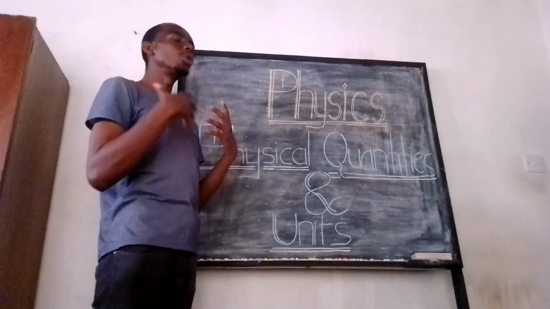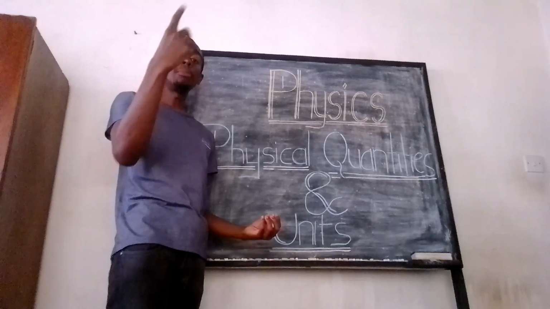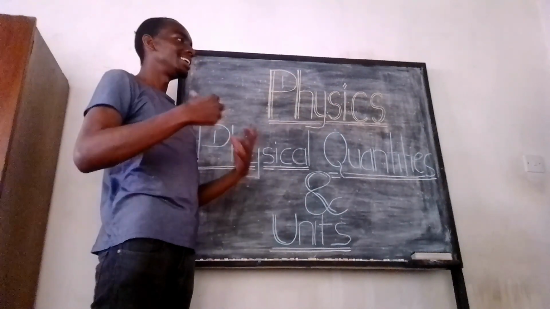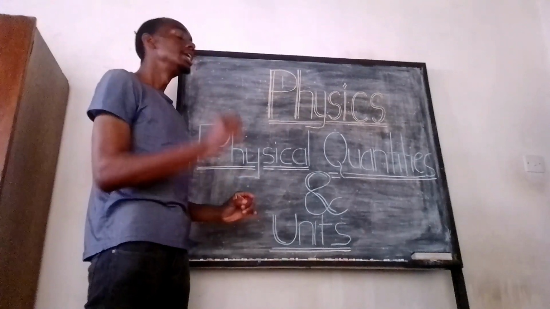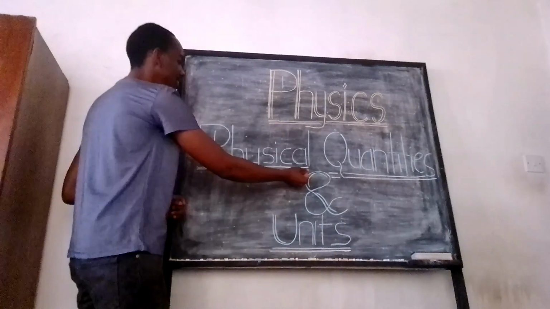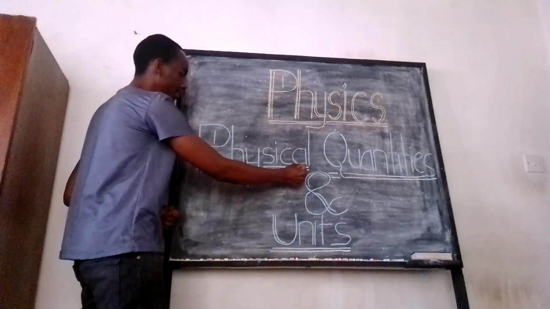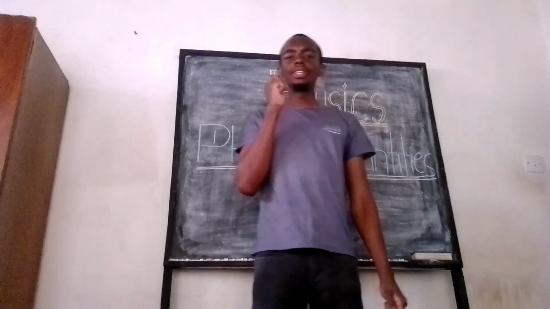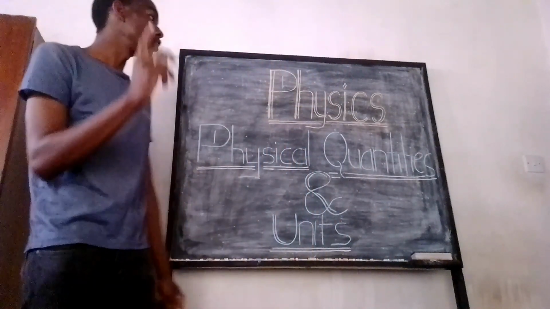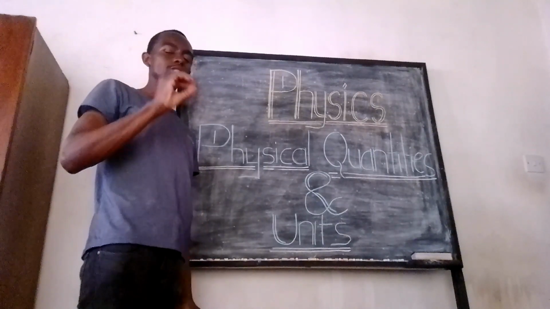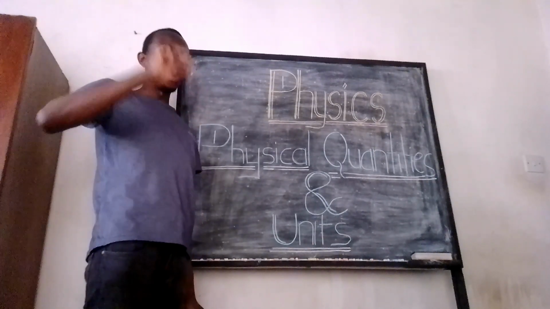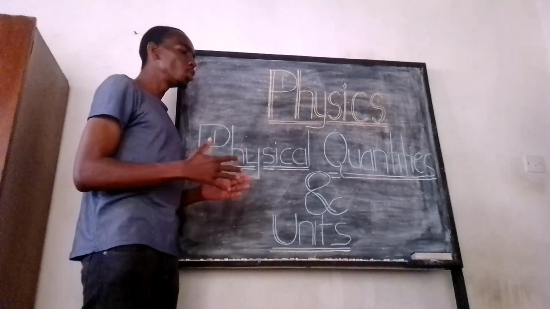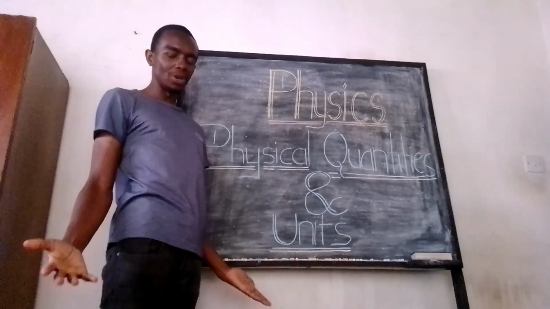Now, why do they call them physical quantities? Number one, these things exist in physical reality. Because of that, they take the term physical first. Why quantity? The term quantity comes because we want to measure these physical elements of nature. Say we want to measure temperature. We want to know how much temperature we have.